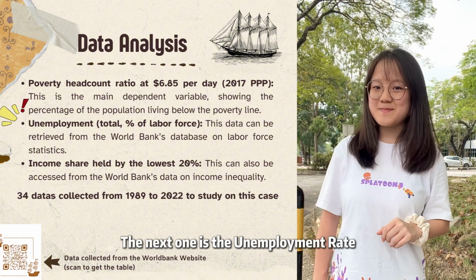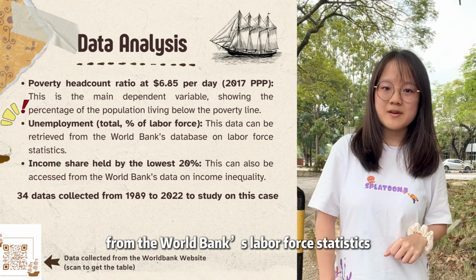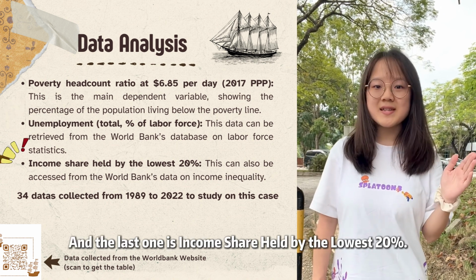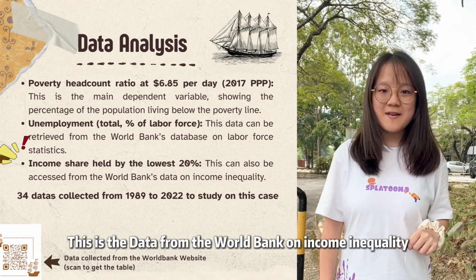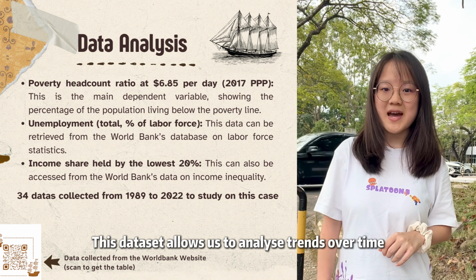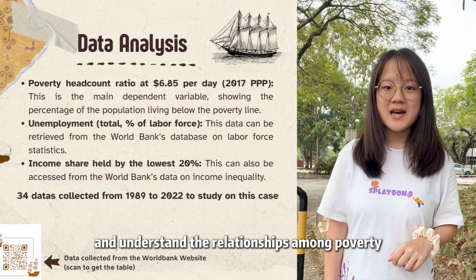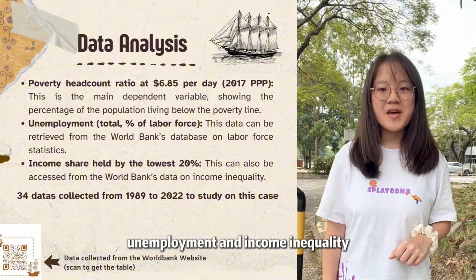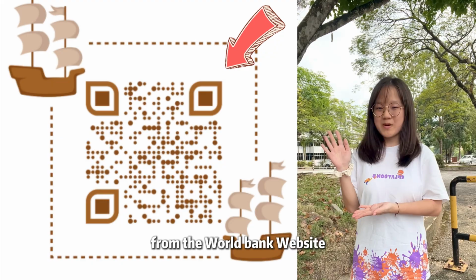The next one is unemployment rate. This is data we retrieved from the World Bank Labor Force Statistics. And the last one is income share held by the lowest 20%. This is data from the World Bank on income inequality. The data set allows us to analyze the trend over time and understand the relationship among poverty, unemployment, and income inequality. You may also scan this QR code to get the data collected from the World Bank website.